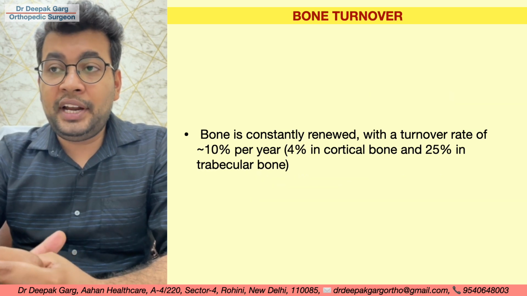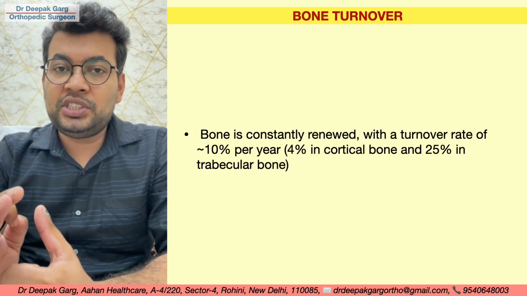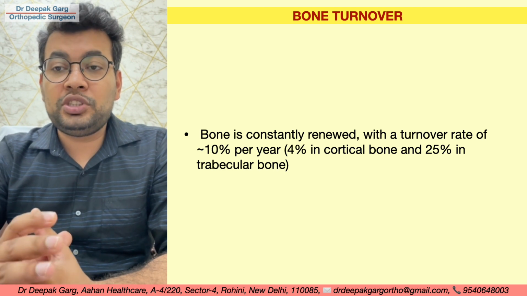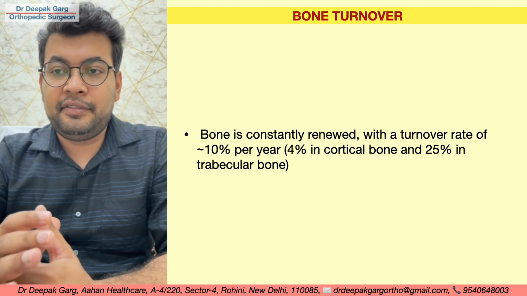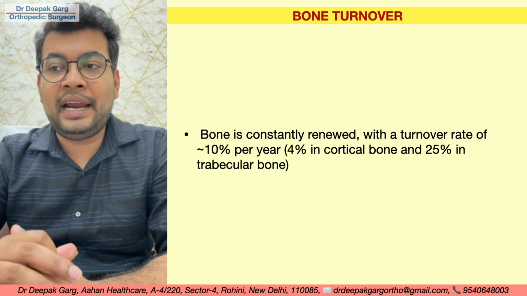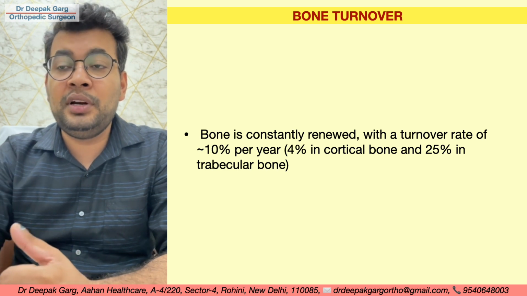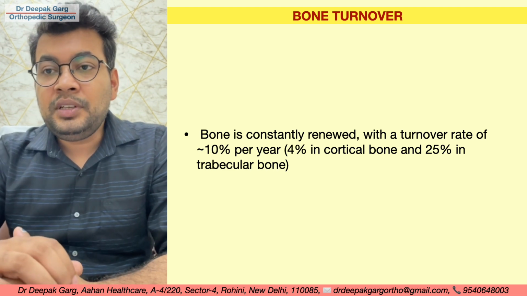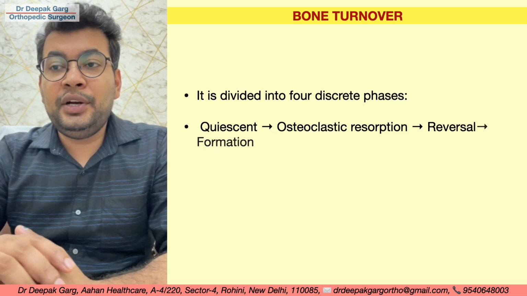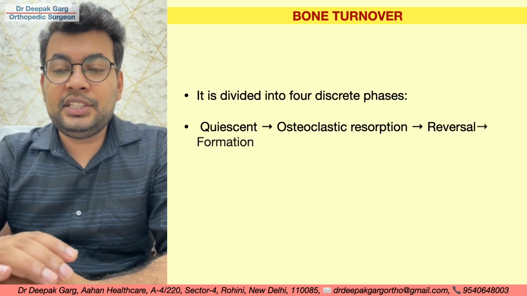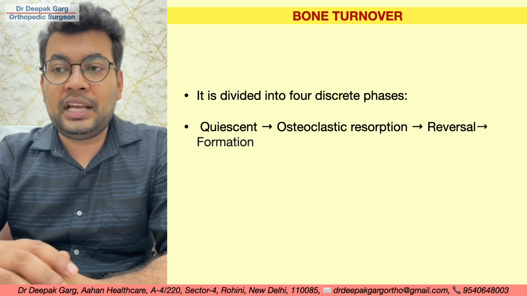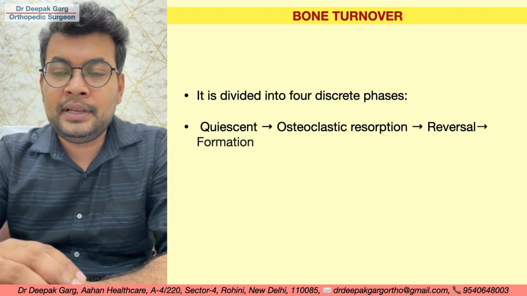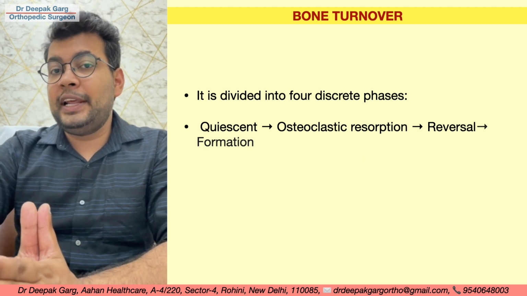Now what is bone turnover? Bone is constantly renewed with a turnover rate of approximately 10% per year: 4% in the cortical bone and 25% in the trabecular bone. We just need to remember this; somebody may ask this. Now bone turnover is divided into 4 discrete phases. One is a quiescent phase, then there is osteoclastic resorption, then there is a reversal phase, and then there is bone formation.